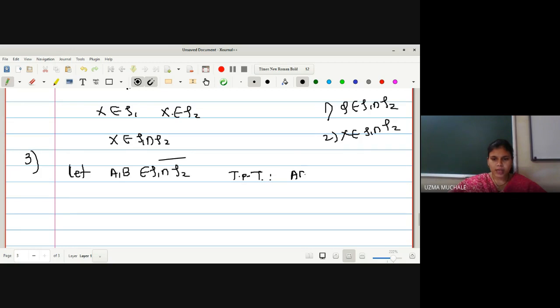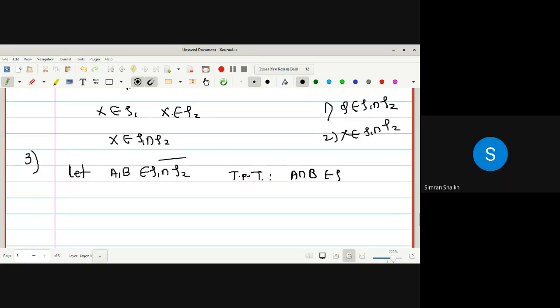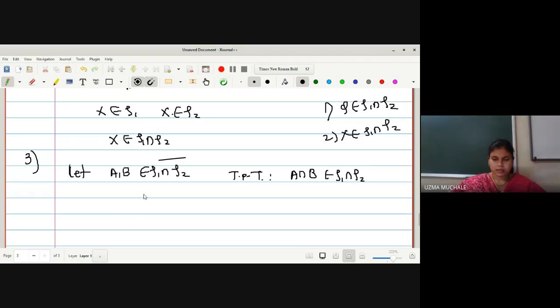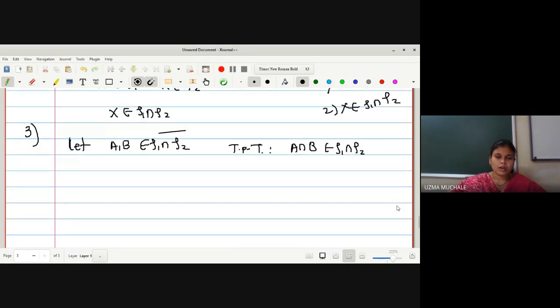We have to prove that A intersection B is a member of τ1 intersection τ2. So for that, what is given to us?